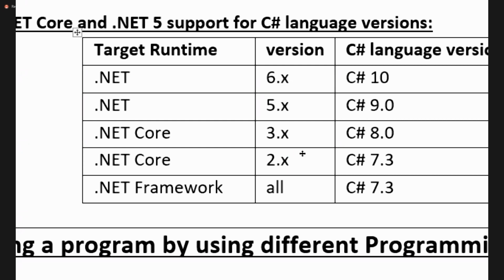Means if you want to work with C sharp 8 and above versions, you should compulsorily work with .NET Core. The last version supported with the .NET Framework is C sharp 7.3. So the latest features that I'm explaining right now will not work if you open a Framework project. They'll work only if you open a Core project. Okay now. So this is the list you can see there. Which version corresponds to what?